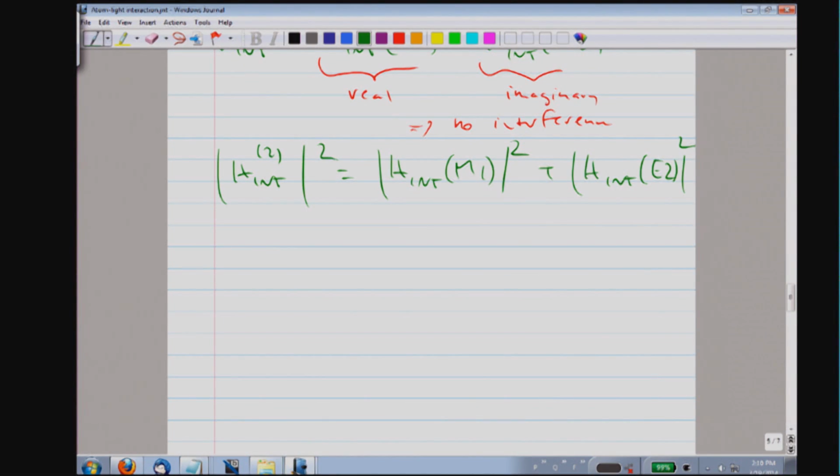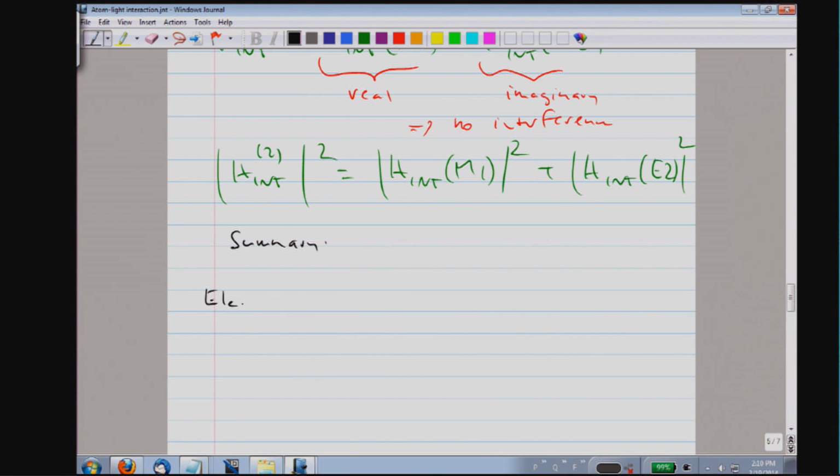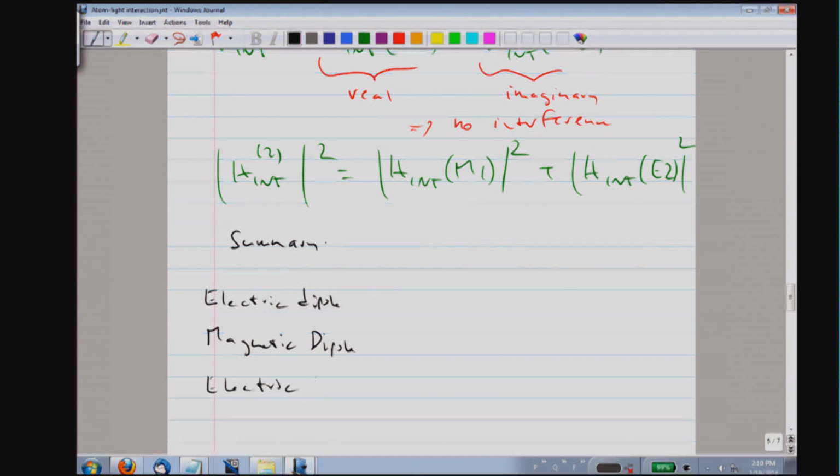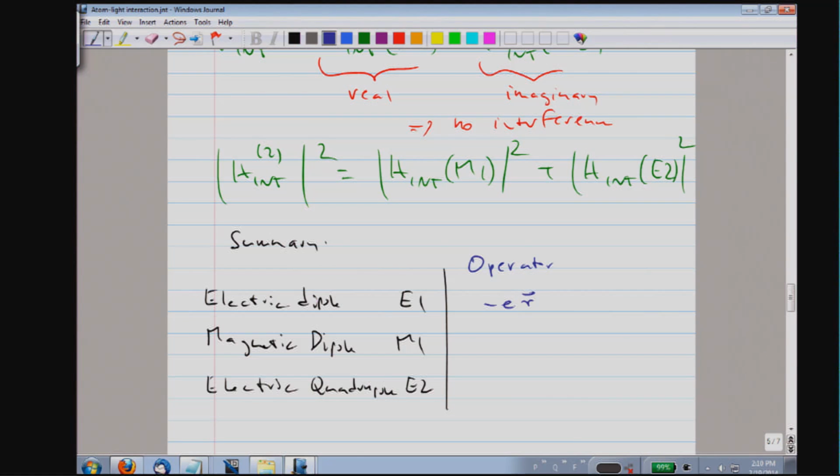So let me summarize. We have discussed 3 different ways how we can have coupling matrix elements between 2 states: electric dipole, magnetic dipole, electric quadrupole, E1, M1, E2. The operator was the electric dipole operator.